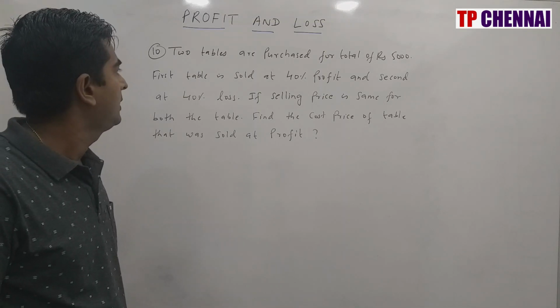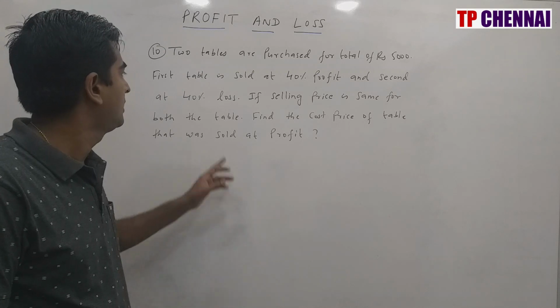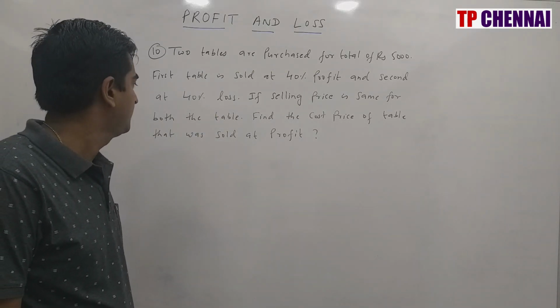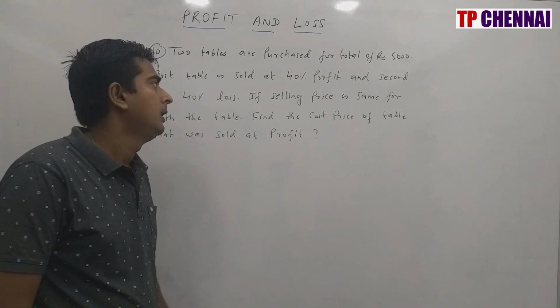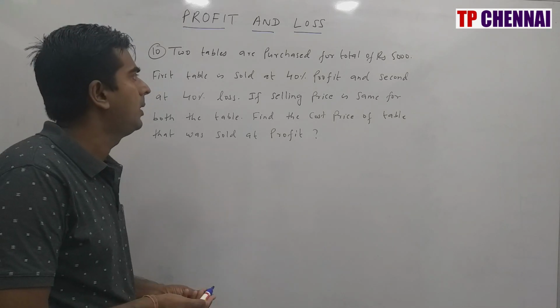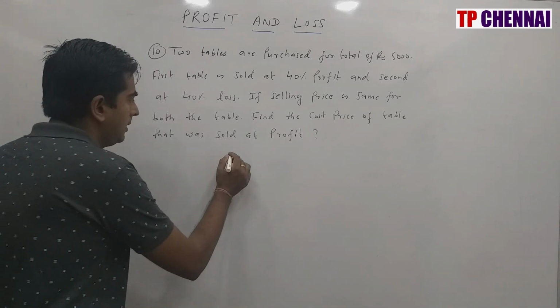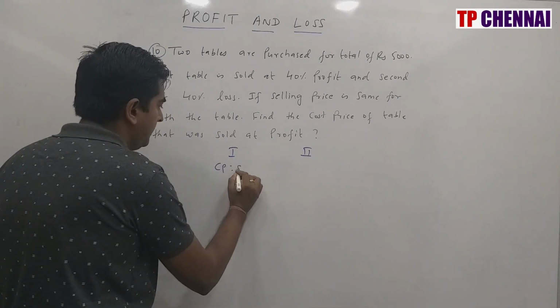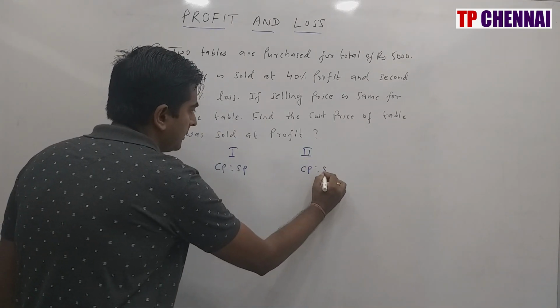First table is sold at 40% profit and second at 40% loss. If selling price is same for both the tables, find the cost price of the table that was sold at profit. Very important question when it comes to your examination, and here also approach matters. So what they have given here: there are 2 tables, first table and second table. I am writing here CP is to SP, I am writing here CP is to SP.